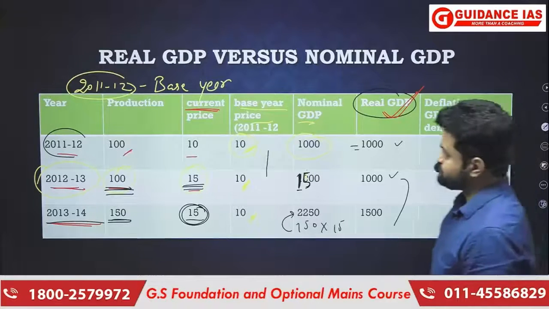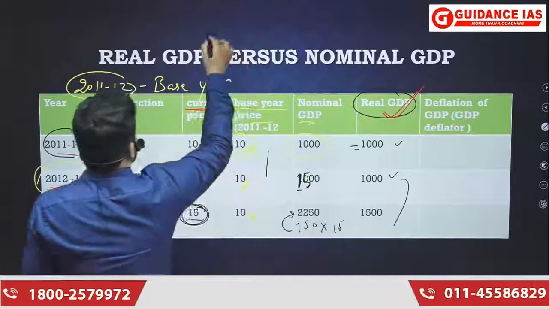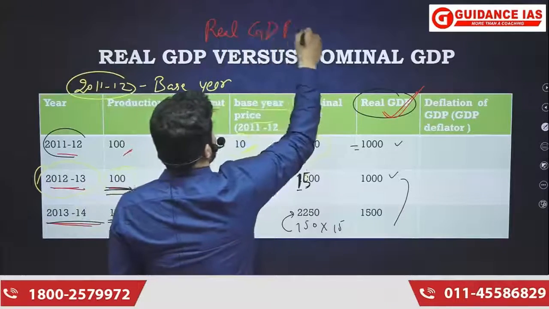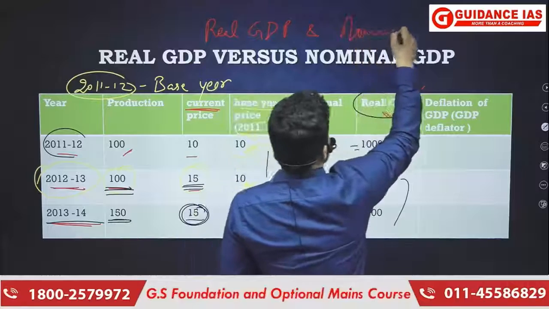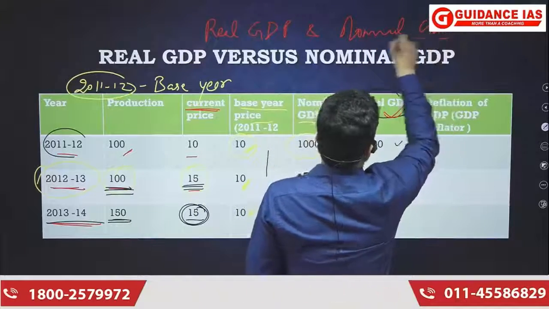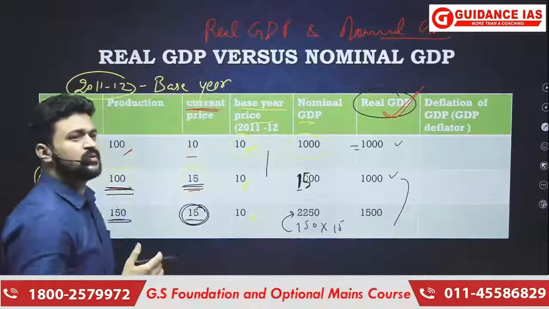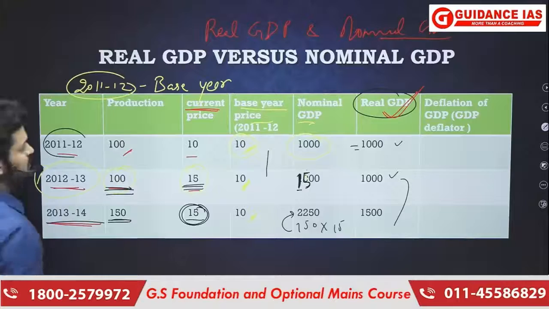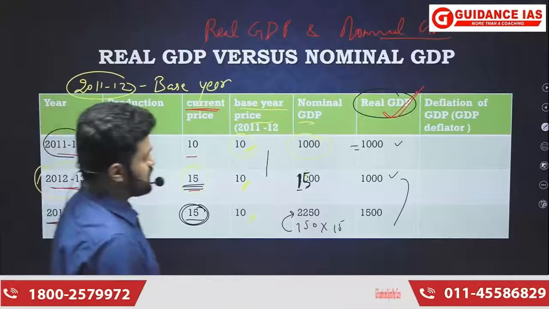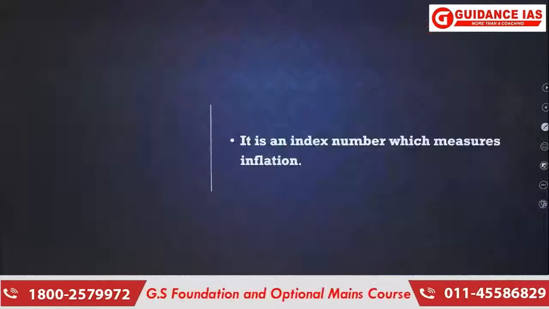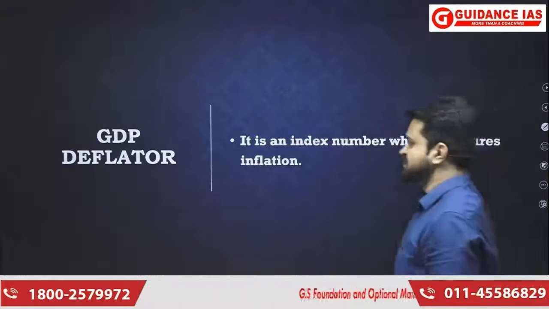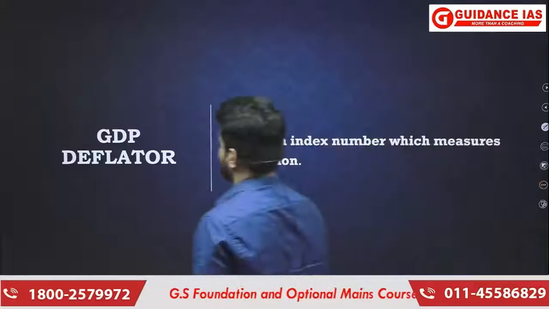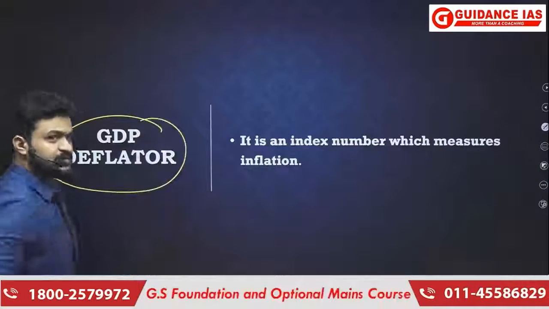Okay, so you just came to know about the difference between real GDP and nominal GDP. And through this illustration, you also understood how these two aggregates are different and how they are relevant in different ways. Okay, now let us see the next concept. The next concept is GDP deflator. Okay, GDP deflator. What is GDP deflator?